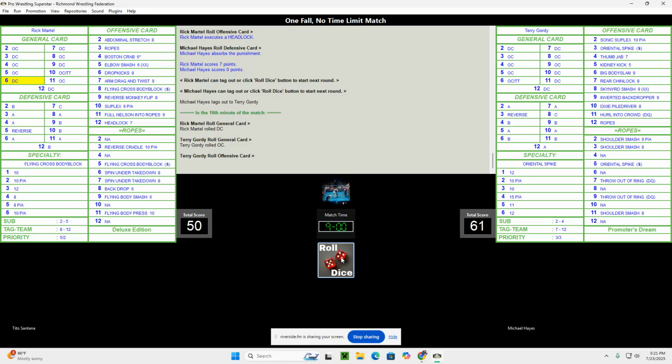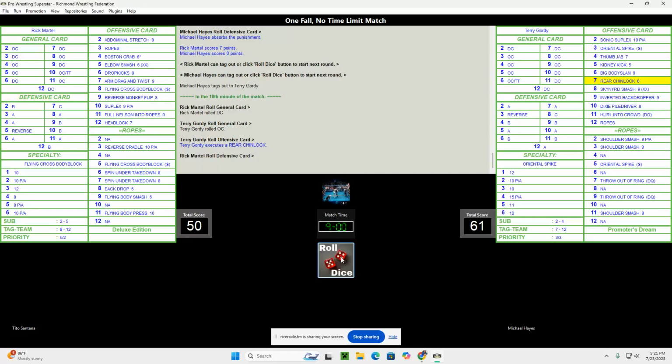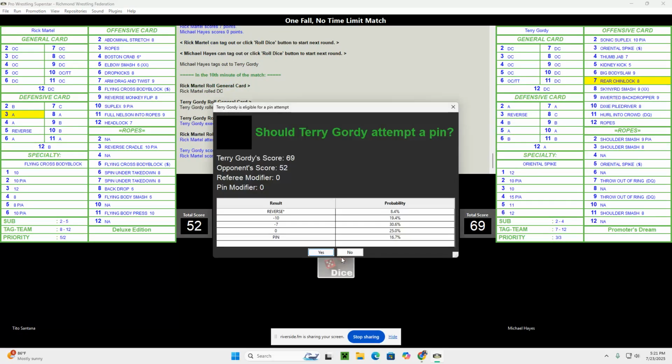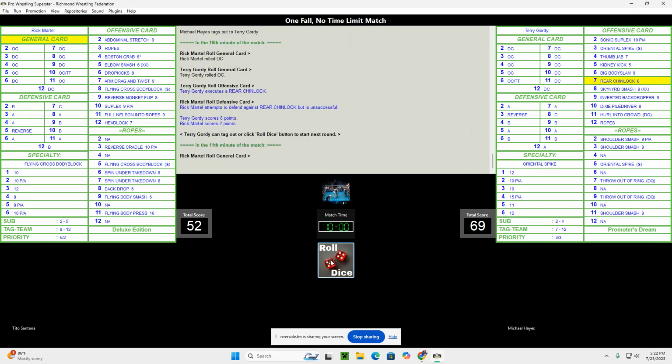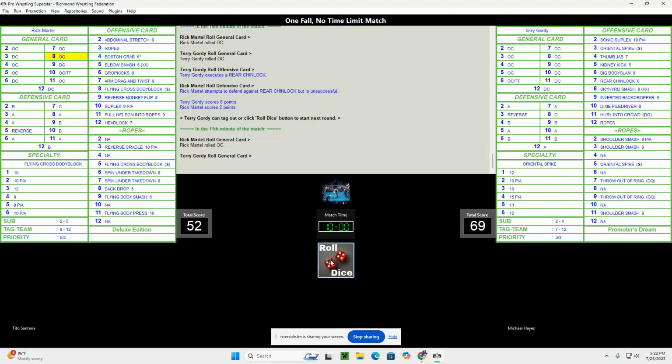Martel rolls on defense. Gordy goes on the offense. He gets a rear chin lock. And let's see. He will go for a pin this time. He's only got a 16% chance for a pin. Well, no, you know what? He's got a good chance to lose points, so I think we'll skip it again. We want to have a more dominating lead before we go for a pin. Both guys will stay in the ring.